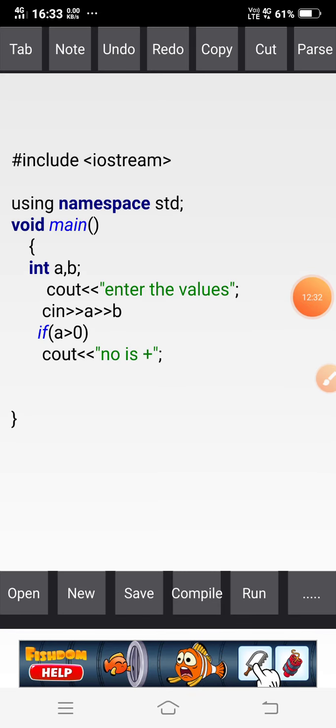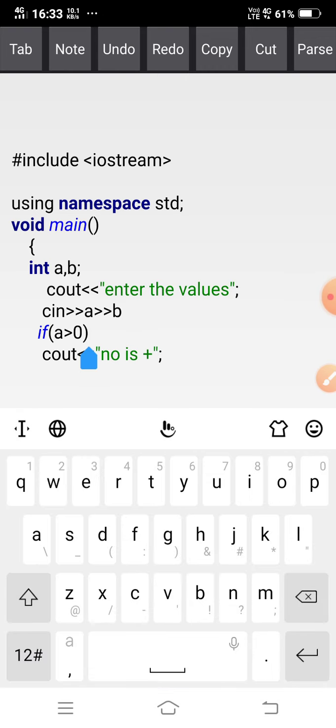So I have to compare between the two numbers. I have to enter the two numbers, then read them, then check them. The first condition is if A is greater than B, then what will be the statement?